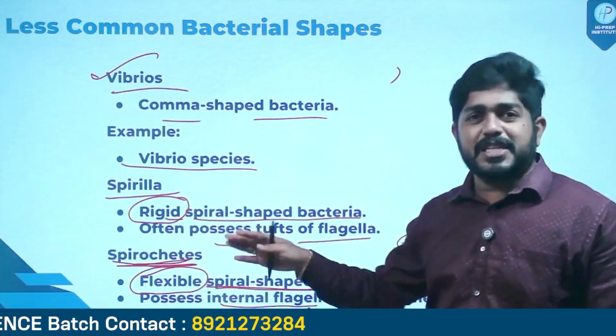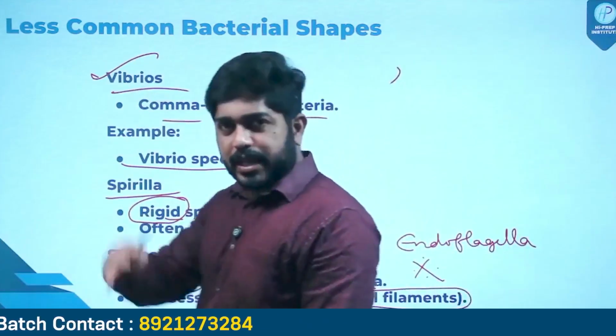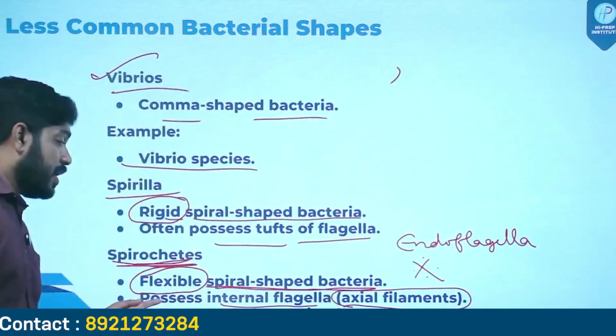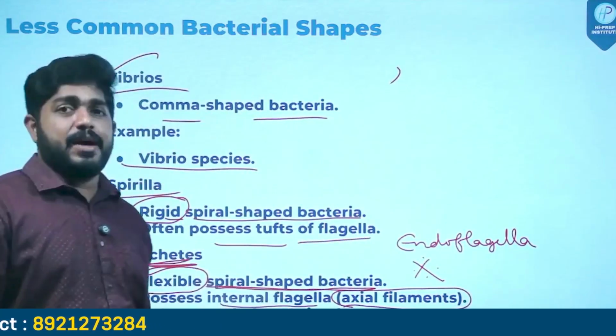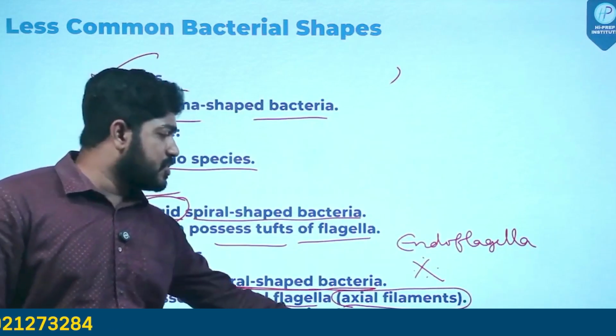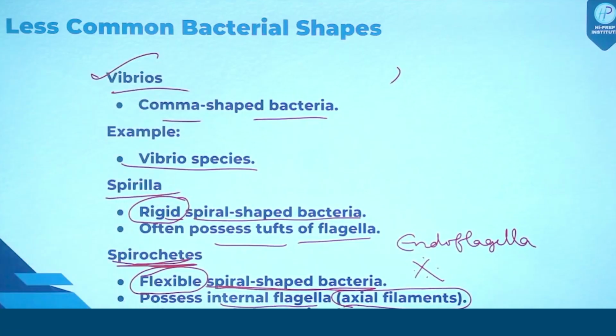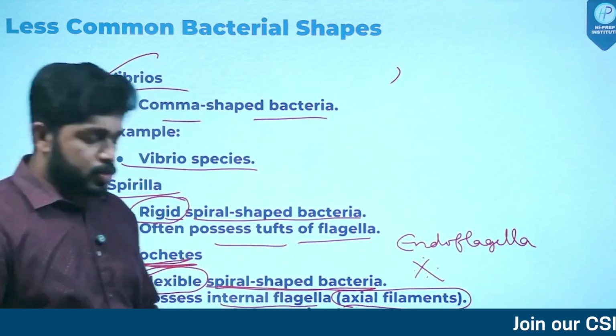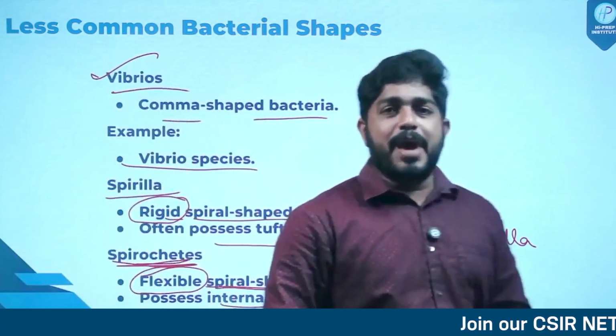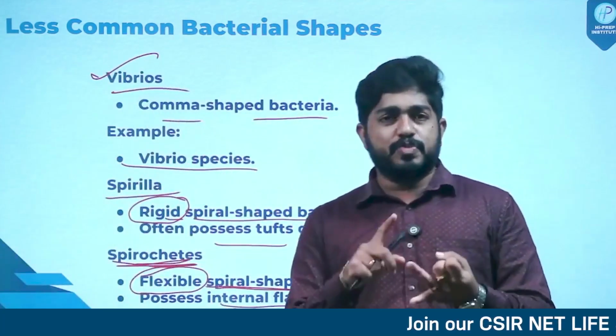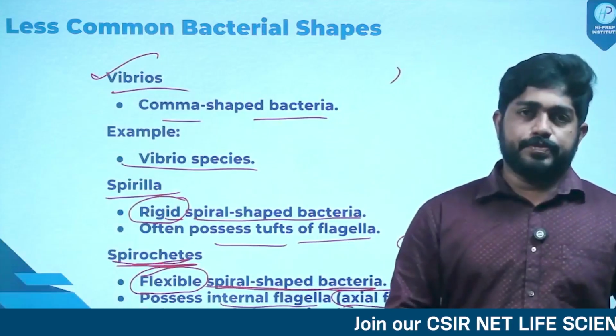Spirilla's flagella are seen outside their cell, but spirochetes have endoflagella or internal flagella, which is also called axial filaments. Okay, and they belong to the phylum Spirochetes. Okay, clear? So some of the less common bacterial shapes are Vibrio, Spirilla, spirochetes.